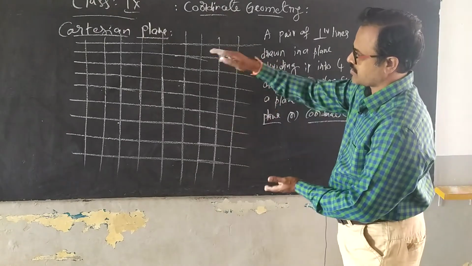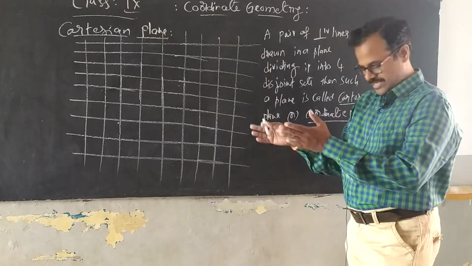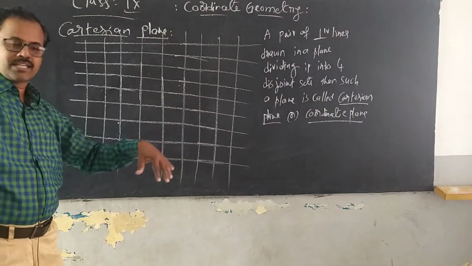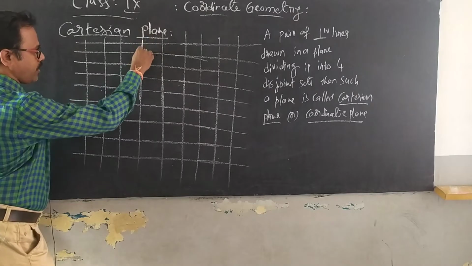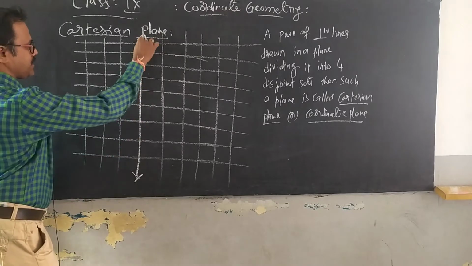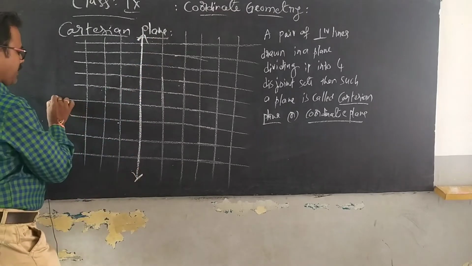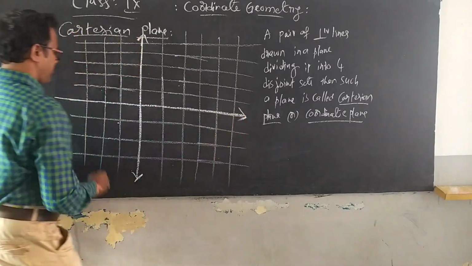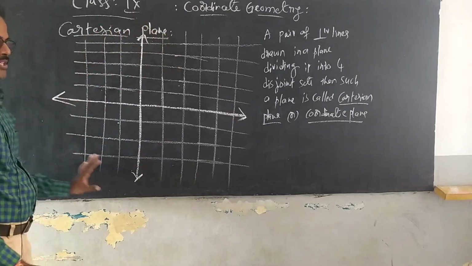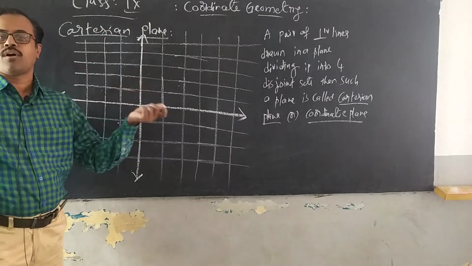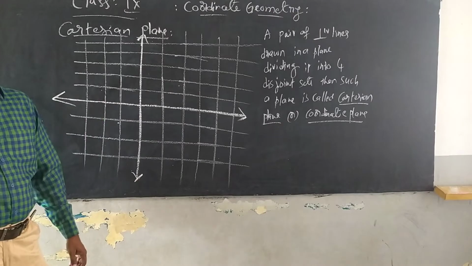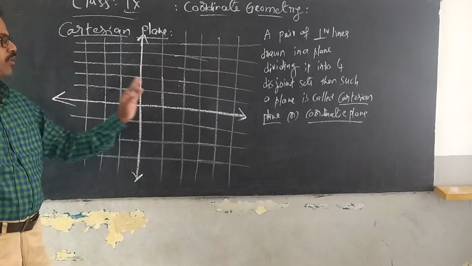See, in this plane you will have some rows and columns which are to be observed as a meshed part. This is not yet a Cartesian plane. This becomes a Cartesian plane when you draw a pair of perpendicular lines. Observe carefully, we have a line here. I am drawing one more line here. You can see these are the two perpendicular lines drawn in a meshed plane. Such a plane is called a Cartesian plane, or a coordinate plane.